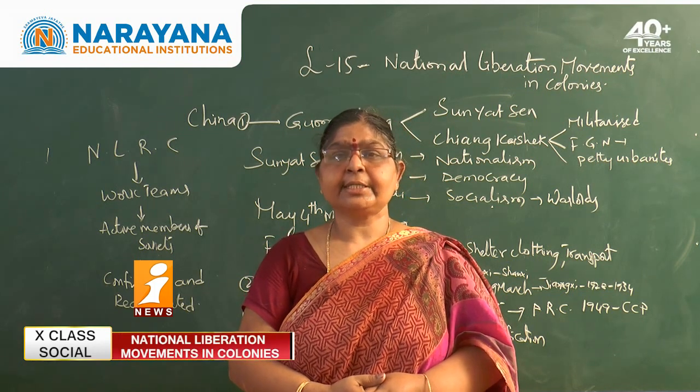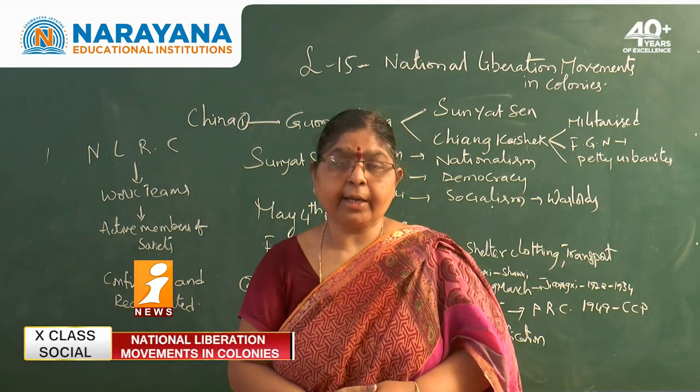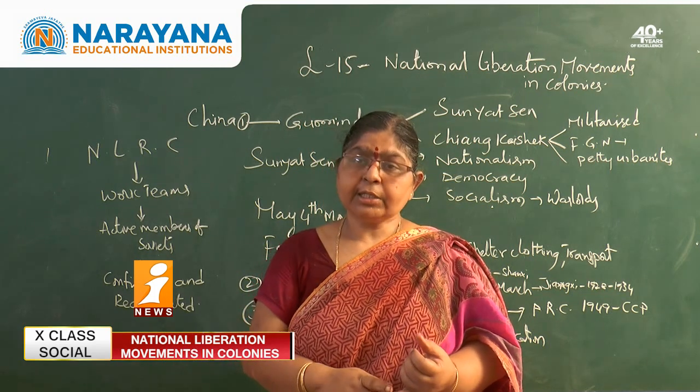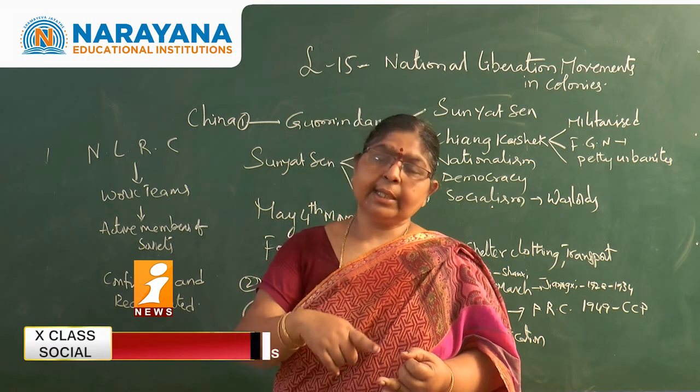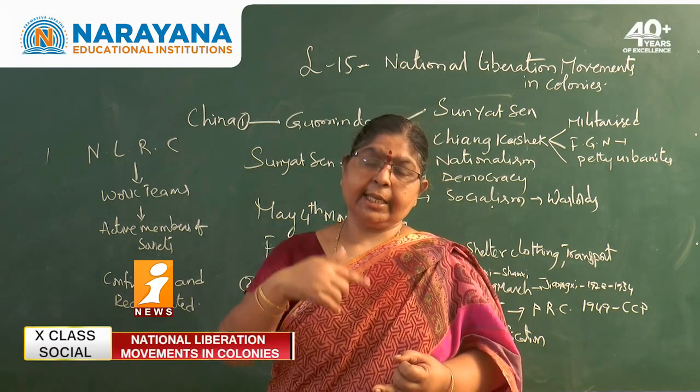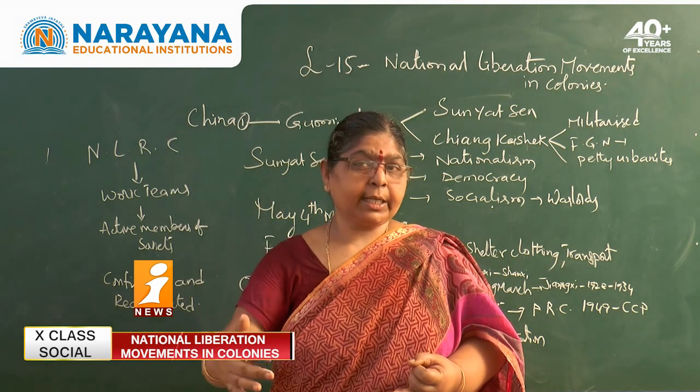And for the first time they raised their voice asking for the abolition of foot binding, the cruel practice, and for reducing inequalities in society and woman subordination.